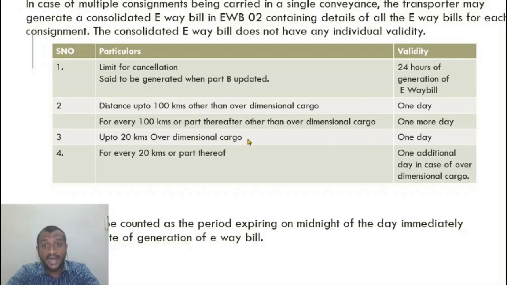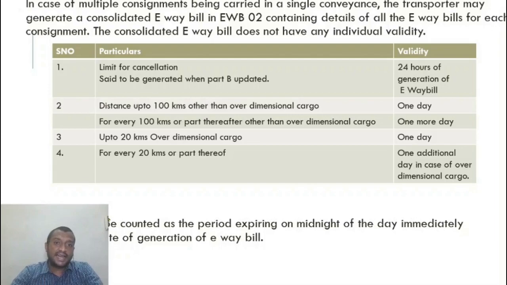So taking that into account, the validity: a normal truck, if it travels 100 kilometers, this truck would travel only 20. So keeping that in mind, a lower kilometer range has been prescribed, but for the same day, right? For up to 20 kilometers, 1 day validity. For every 20 kilometers thereafter, one additional day.